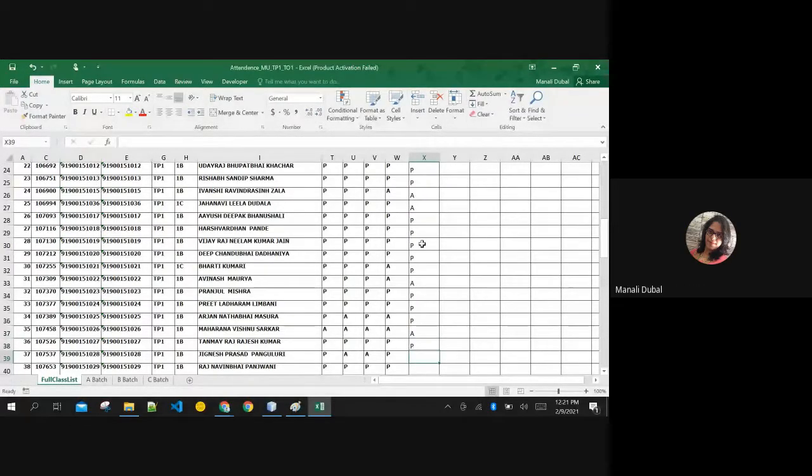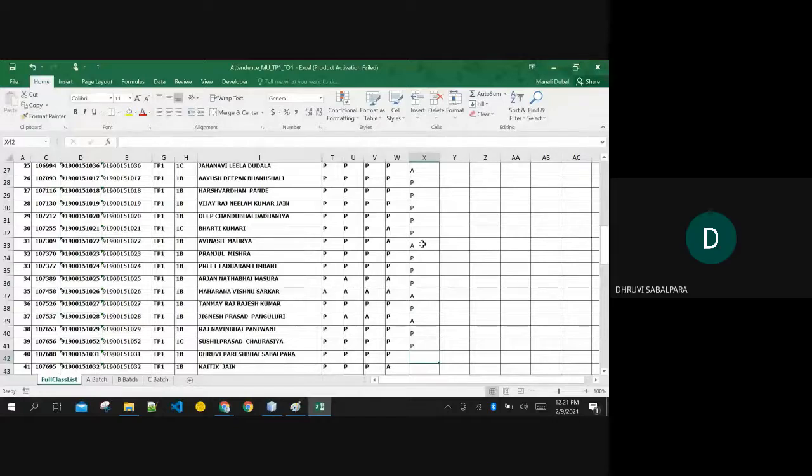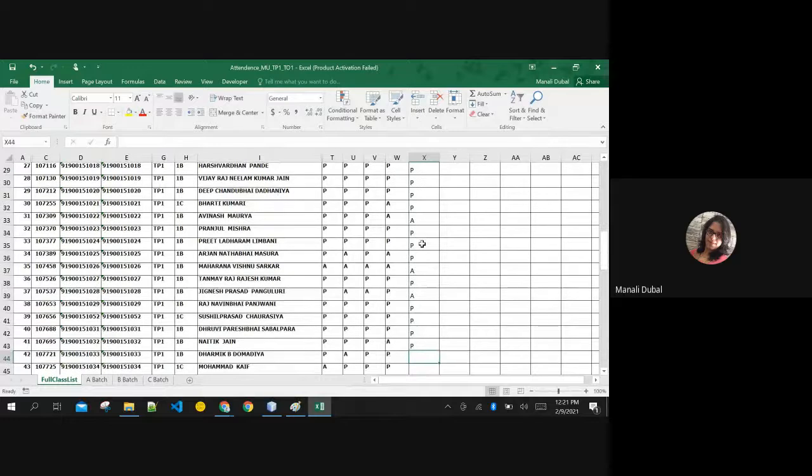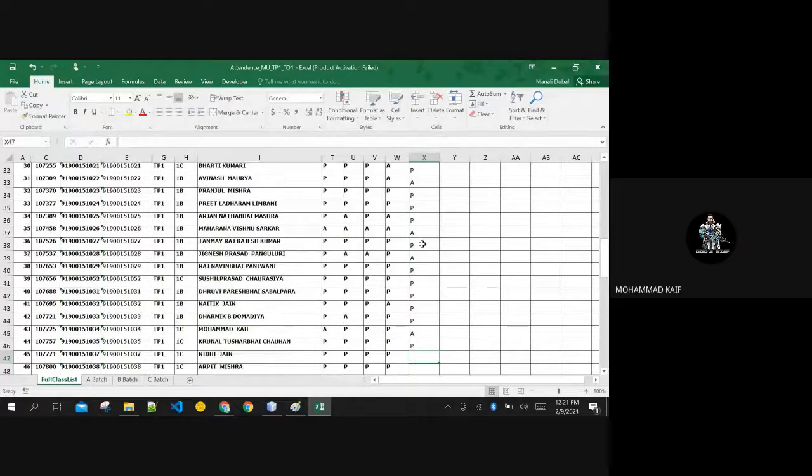Vignesh Prasad, Sanjwani, Sushil Prasad, Dhruvi, Yes, ma'am. yes. Netik, Present, ma'am. Dharmik, Present, ma'am. Muhammad, Runal, Present, ma'am. Present. Ma'am, Mohammed Kaif present. yes. Muhammad Kaif present.